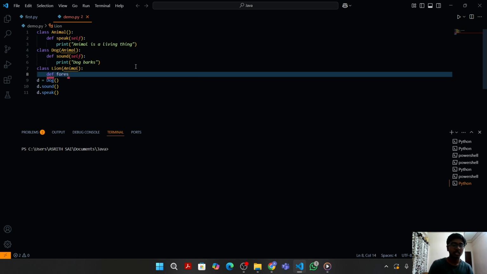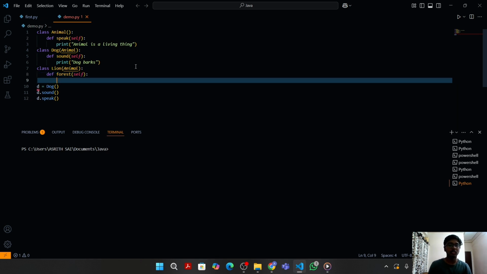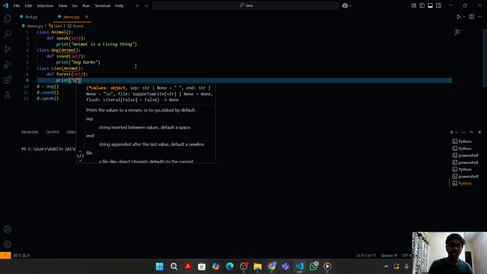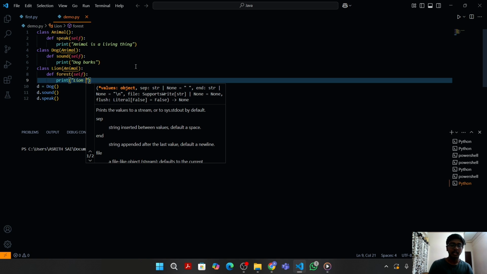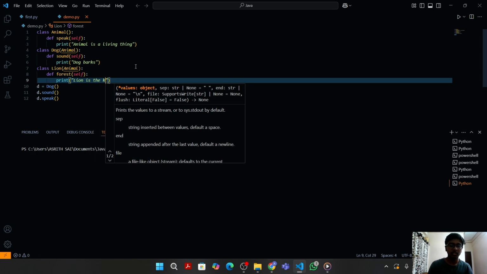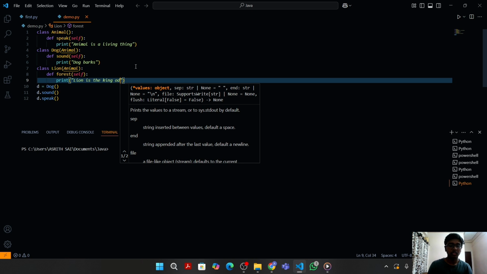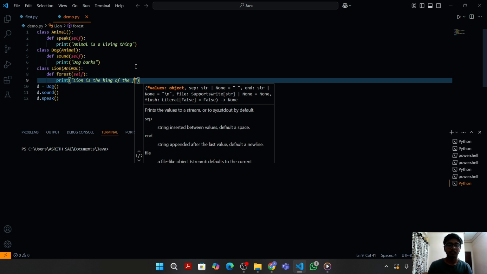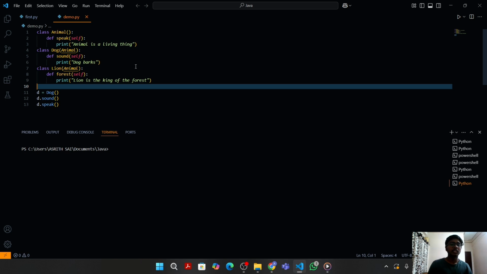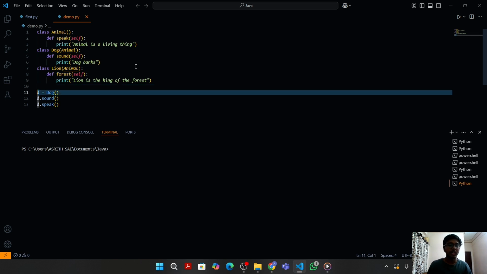I am just declaring a random method just to see what we can do by using this concept. In this print statement, I am writing the line "lion is the king of the forest", for example. So the declaration of another child class has been completed.